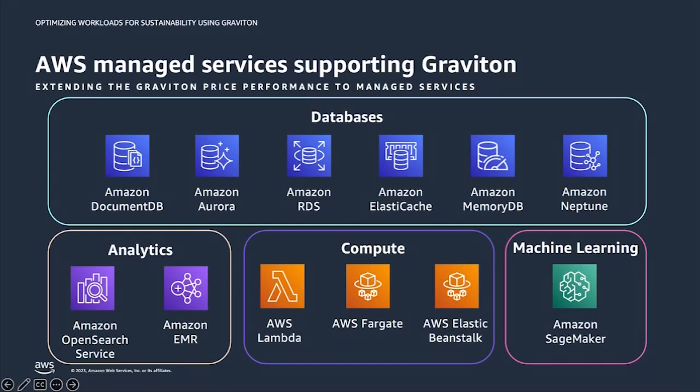In addition, Graviton is available through AWS managed database services, including Aurora, RDS, ElastiCache, and MemoryDB, and across managed analytics, including OpenSearch and EMR. Last but not least, Amazon SageMaker also supports Graviton 2 and Graviton 3 based machine learning (ML) instance families, so that customers have more options for optimizing their cost and performance when deploying their ML models on SageMaker.